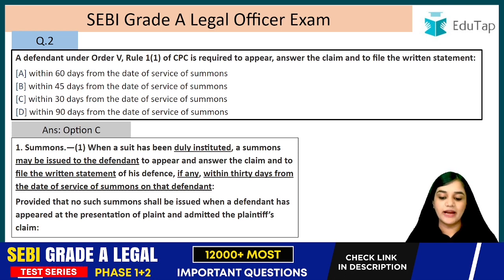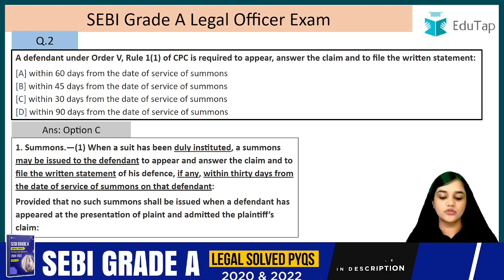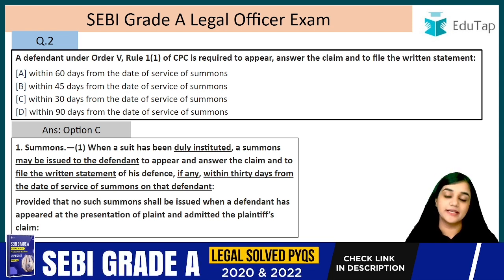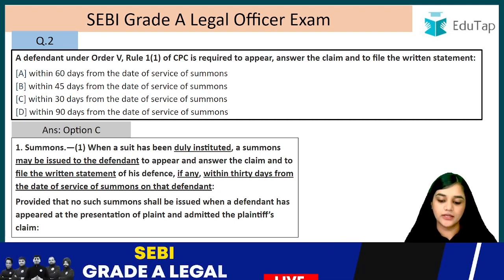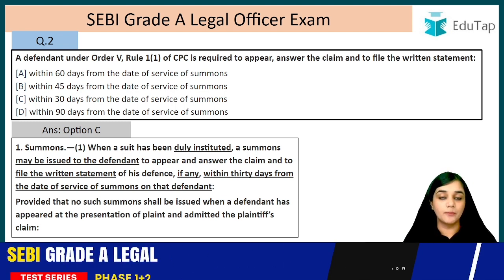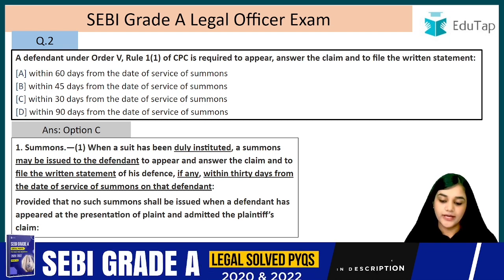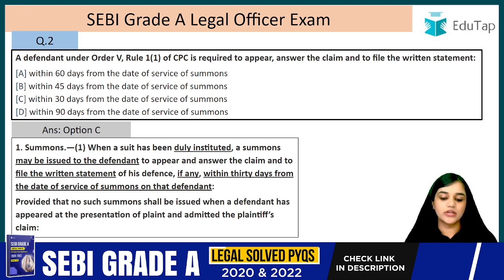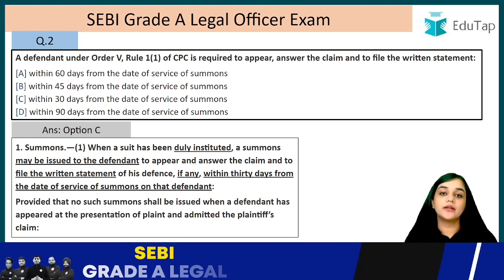So he has to file that written statement of his defense, if any, within 30 days from the date of service of the summons on the defendant. So he has been given a time period of 30 days from the date he receives such summons, right? Provided that no such summons shall be issued when a defendant has appeared at the presentation of a plaint and admitted the plaintiff's claim. In case the defendant has come when the plaint was being presented before the court, in that case the summons shall not be issued, right? So provided that no such summons shall be issued when a defendant has appeared at the presentation of the plaint and admitted the plaintiff's claims.